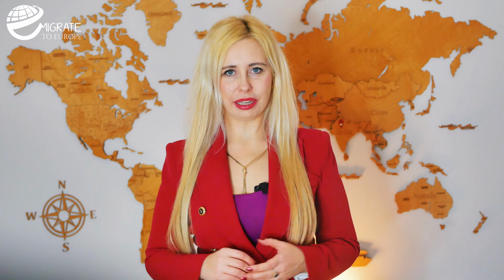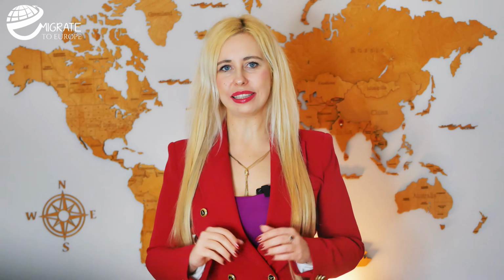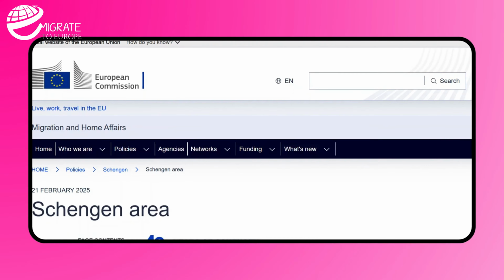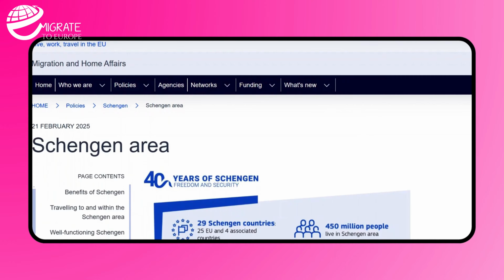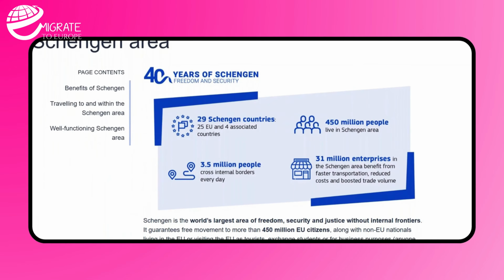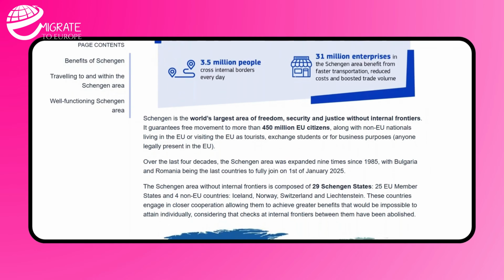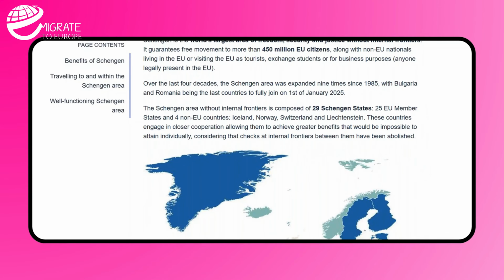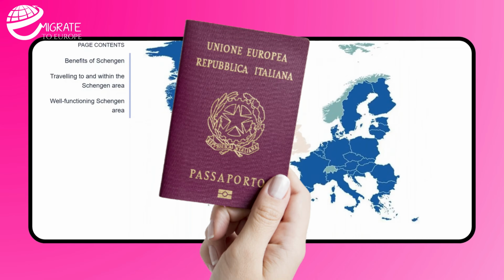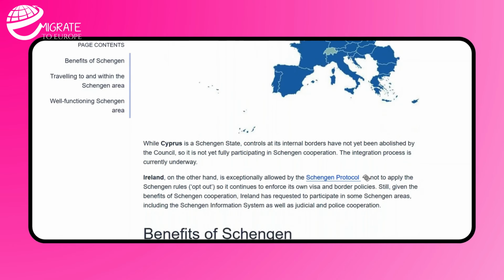Schengen Zone. Next we have the Schengen Zone. This is not the same as the EU. The Schengen Zone is a group of 27 European countries that have removed border controls. This means you can travel between these countries without needing a passport or visa checks at the border.